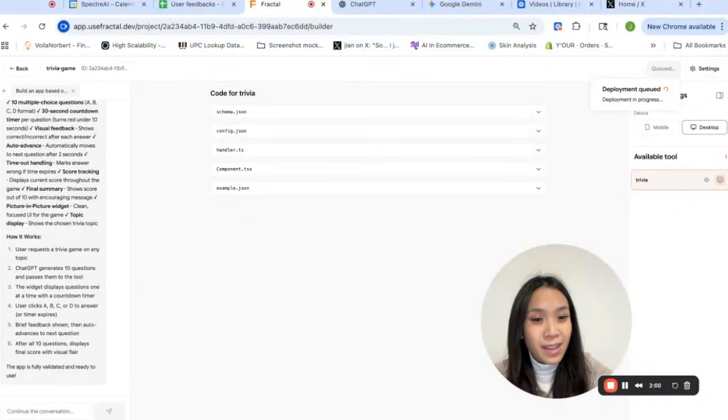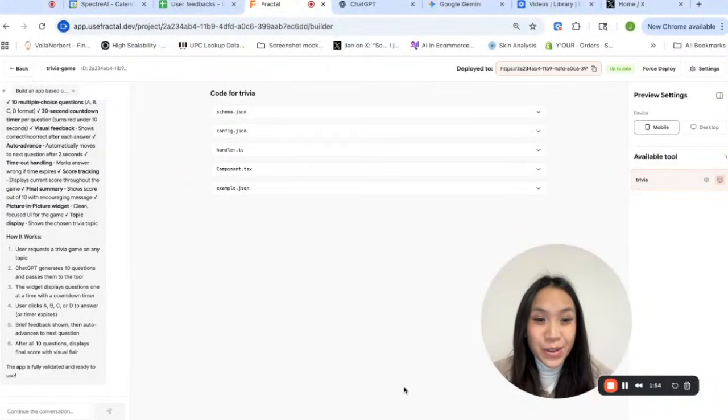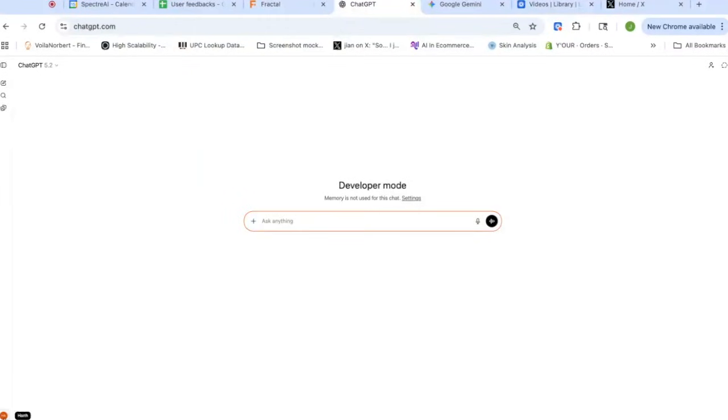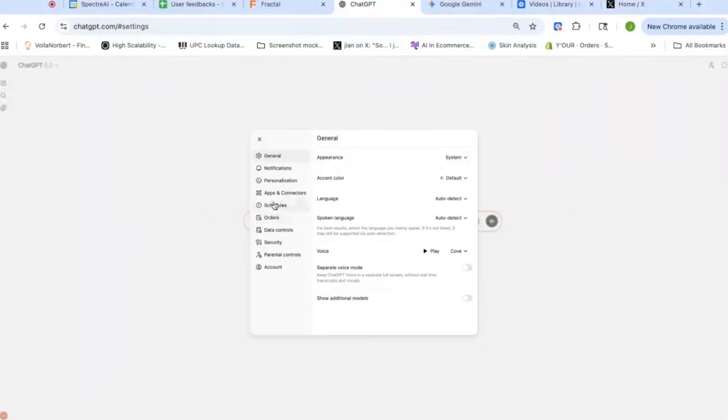Deploying would take about a minute or so, so I'll come back when it finishes deploying. Yay! It has finished deploying. There's a deploy URL here, so I'm going to copy that, and then I'm going to go to ChatGPT and add that link to my ChatGPT.